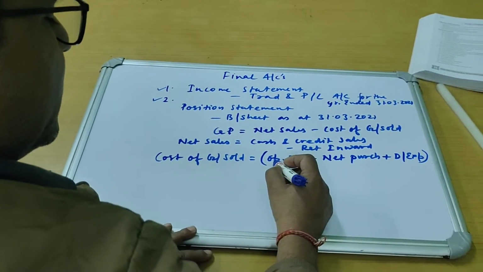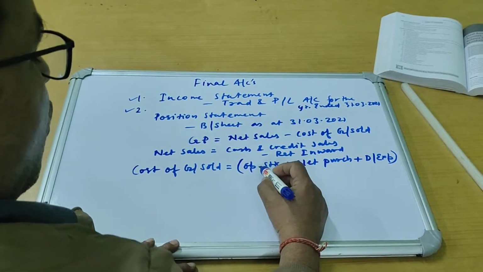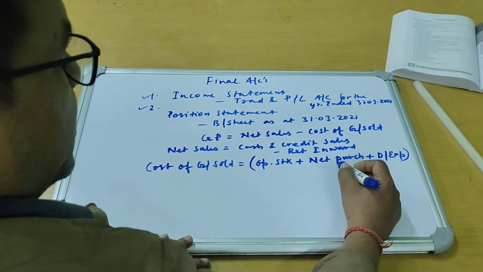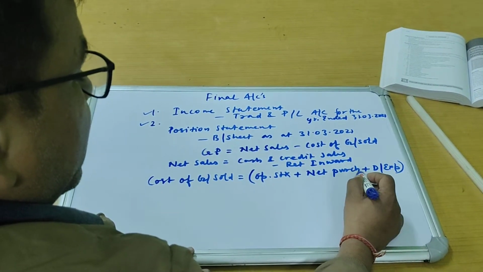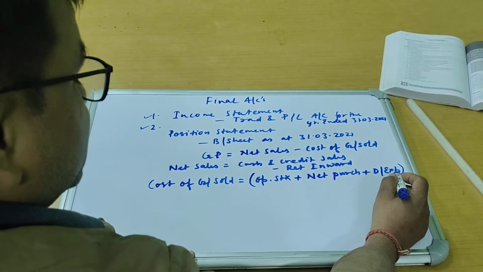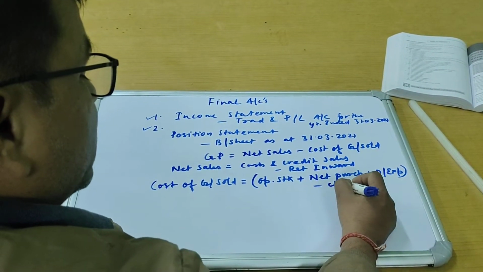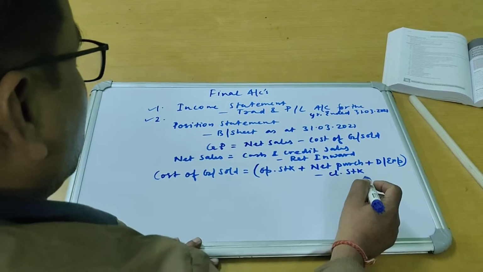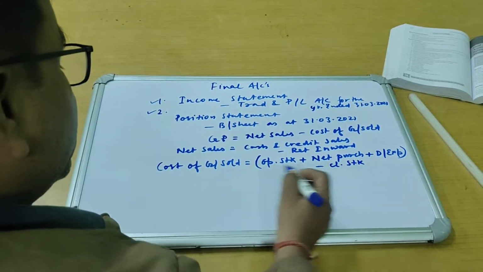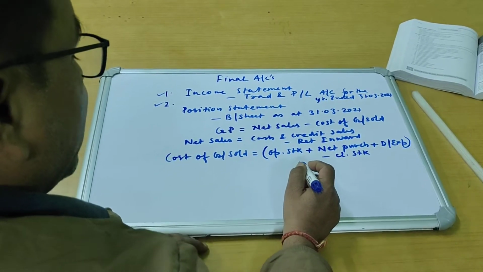If there are any goods left in the godown, that is closing stock, and that is to be deducted. This is your cost of goods sold. Now this is to be shown by the trading account.